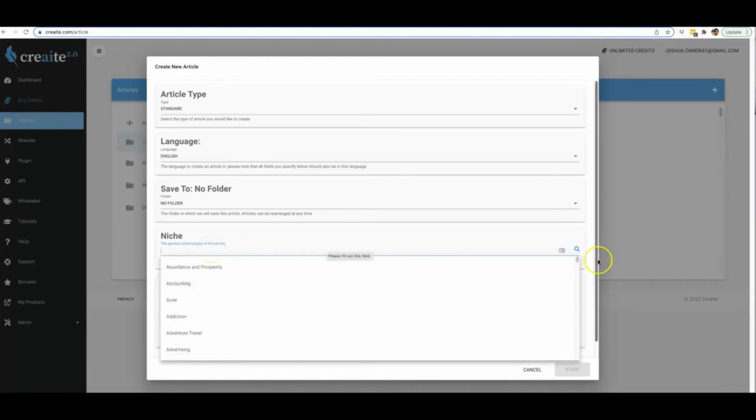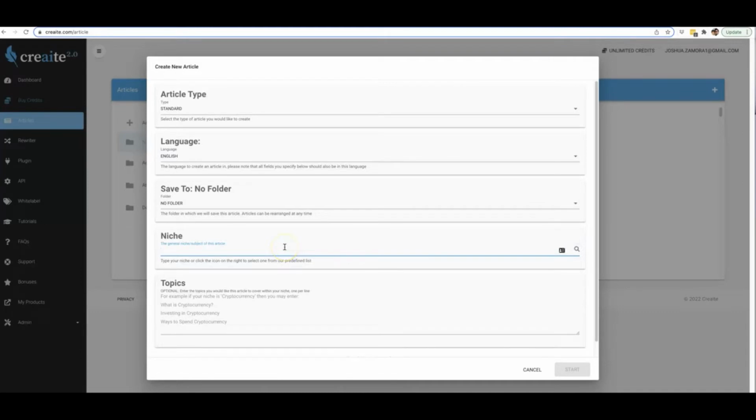But if for some reason you don't see your niche in here, that's okay, because like I said, you can now have content written for you in absolutely any niche, and all you have to do is just type it in here. So one niche in particular that we don't have in our pre-populated list is NFTs, for example. So if I type in NFTs here, I can get a piece of content written for me around the NFT niche.